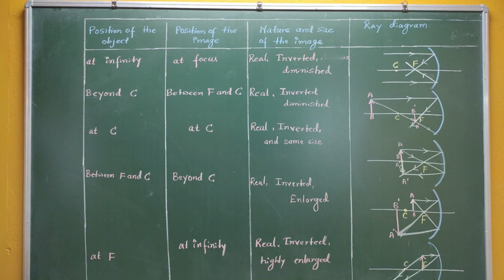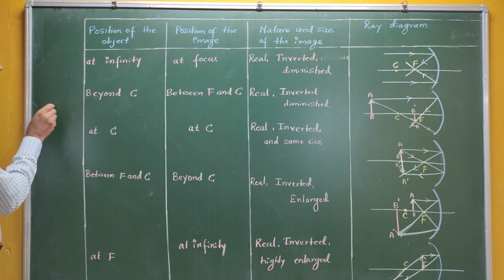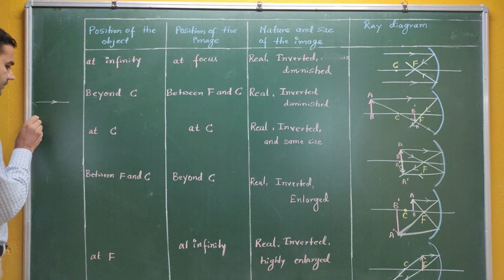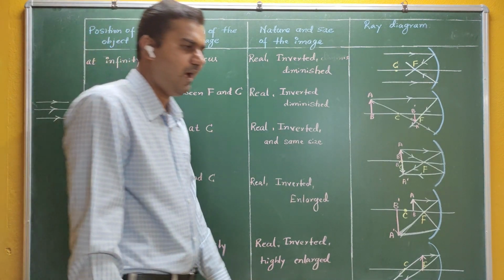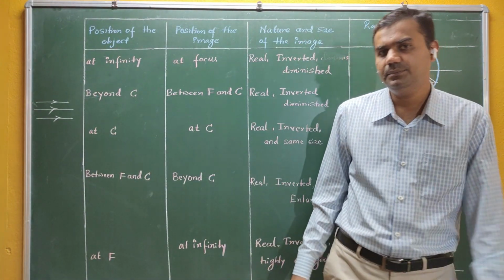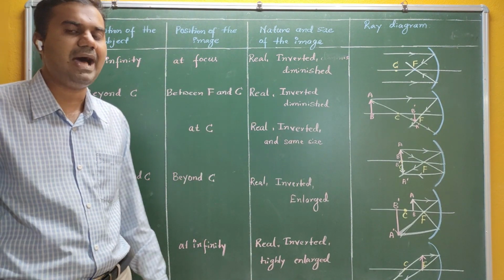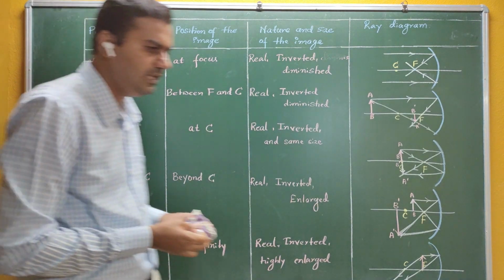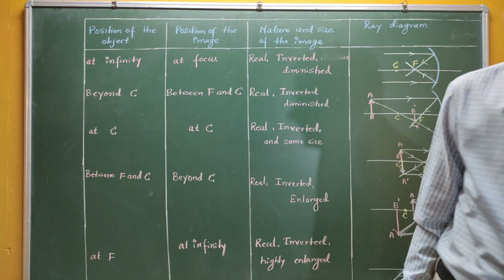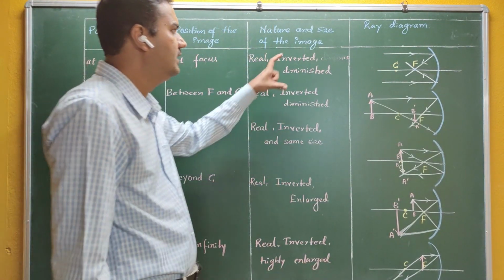See, when your object is at infinity, the rays become parallel. We are going to study in the case of Huygens wavefront theory where we clearly understand why the wavefront becomes parallel when the object is at infinity. So when the object is at infinity, your rays are parallel. You can't show the object here because your object is at infinity.